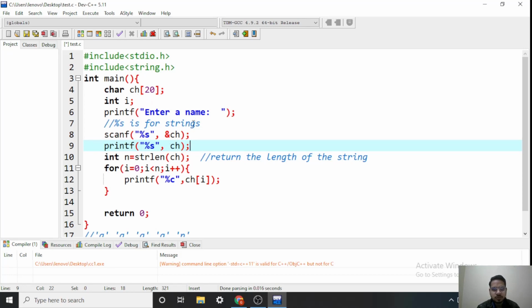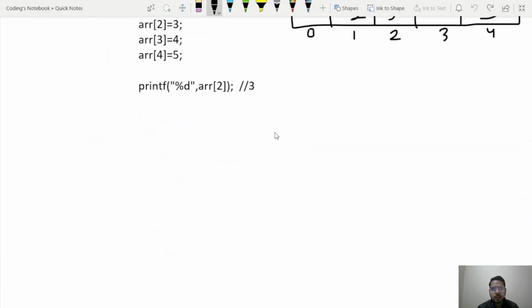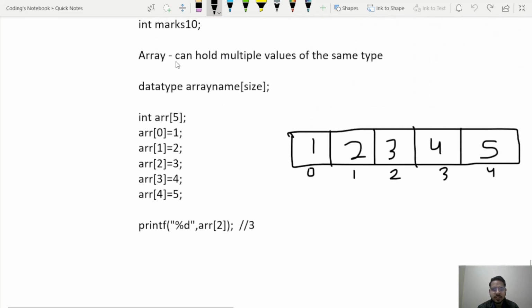Now let's move on to the next topic. Till now we have seen only primary data types like int, char and float. We have seen one more data type, the array, but the array has a limitation. What is that? The array can hold multiple values, that is okay, but of the same type only. So if I take an integer array, then it will hold only integers, not other data types.